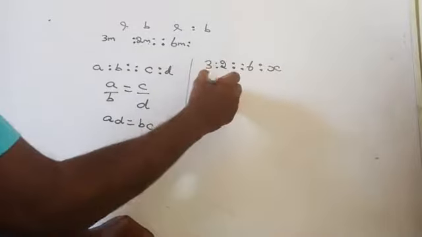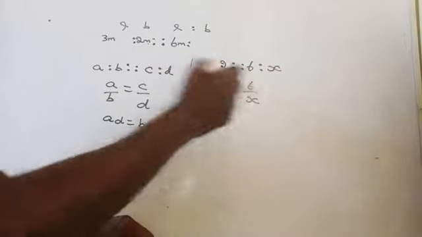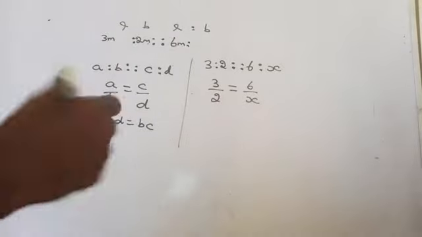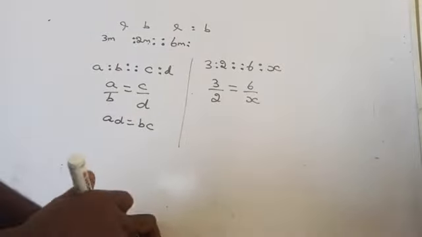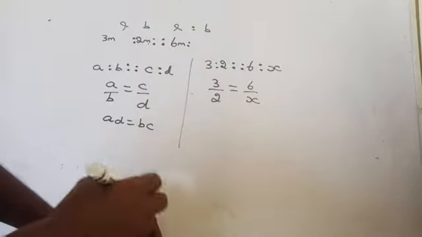Now 3 by 2, A is to B, equals 6 by x. Are you getting there? Now solve for x. Already you know how to solve the unknown values, right? Already we learned in which one? Simple equation. Okay, now do it.